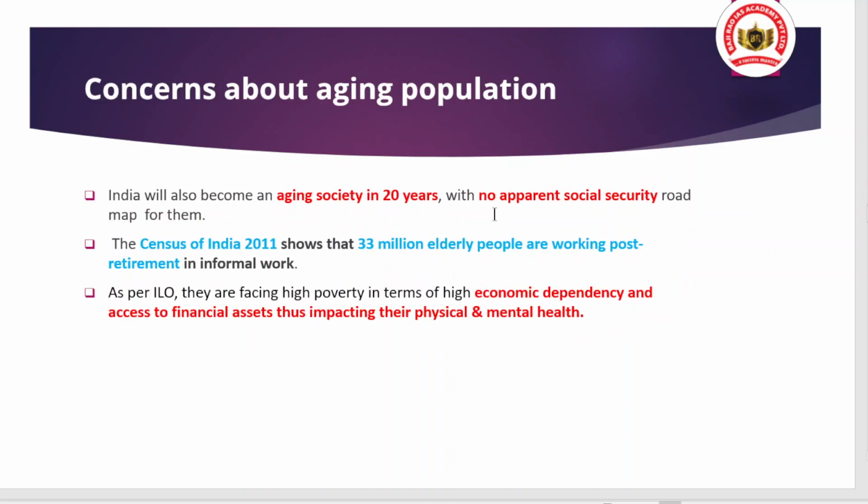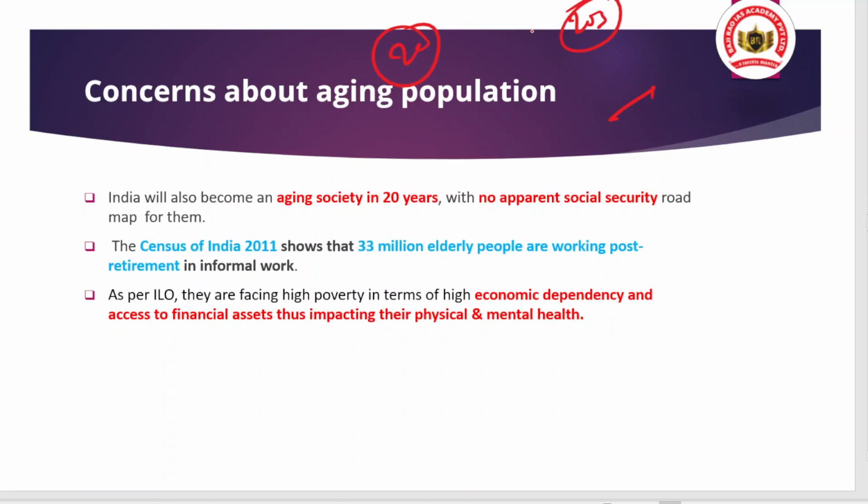Okay, and when we talk about the aging population, India, although represents one of the highest demographic dividends in the coming times, after certain years, like after 2050, there is a concern that the aging population is going to rise. And remember that aging population are basically the dependent population.